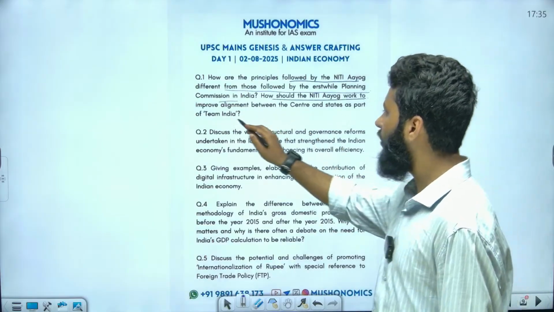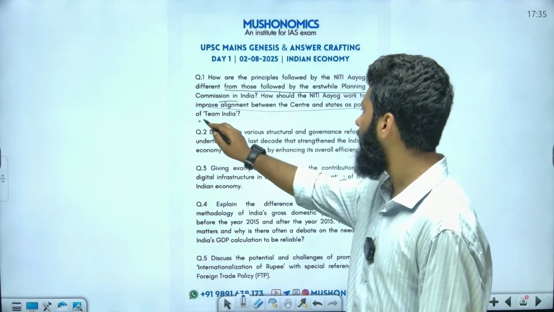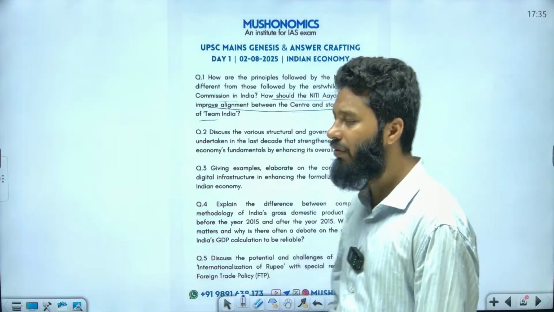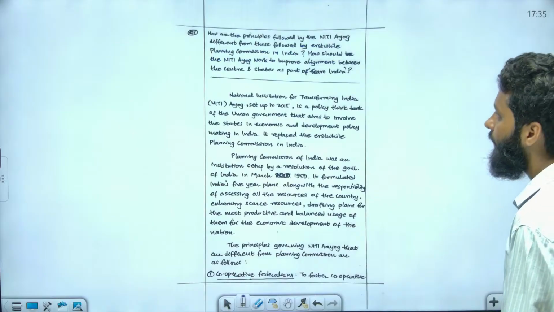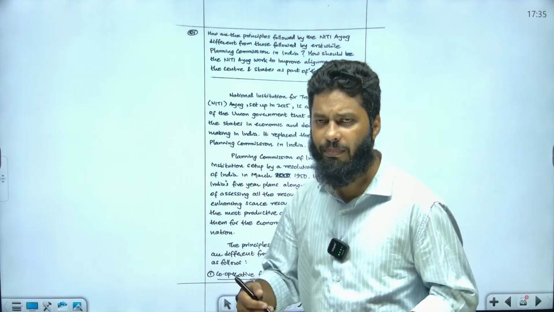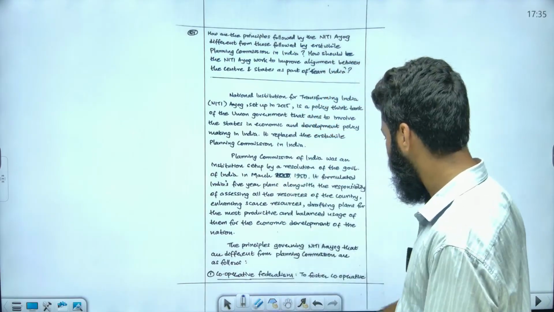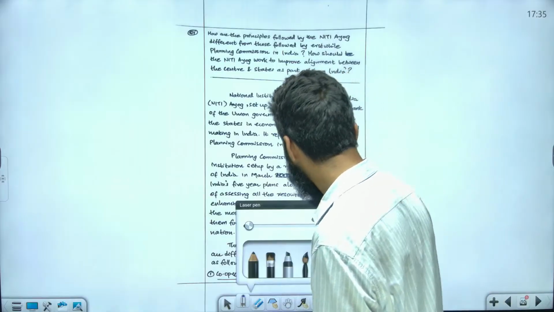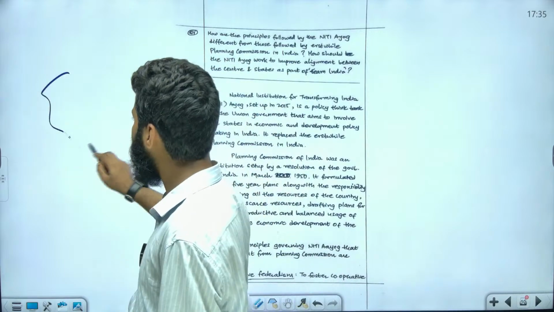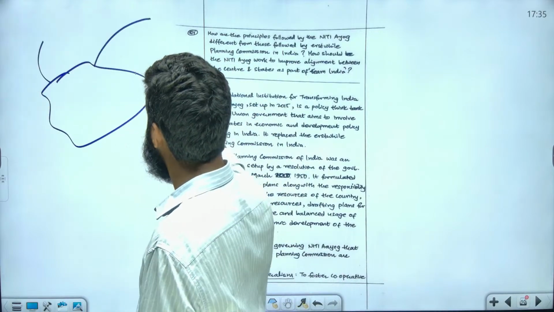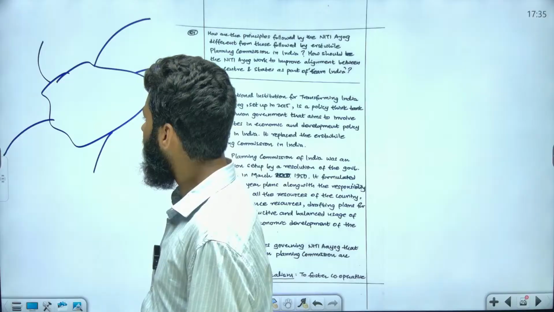How should Niti Aayog work to improve alignment between the center and state as part of Team India? Now we have to write the answer for this. I have written this in paragraph form, but as I have already explained, these answers can also be written in this particular format. You can use graphs and images to represent this.